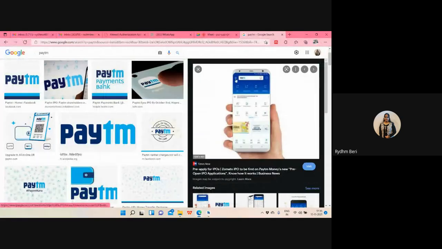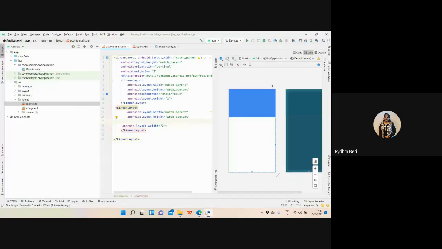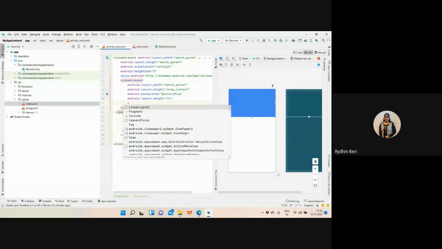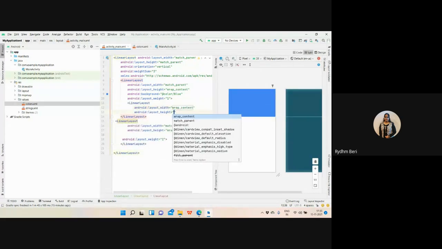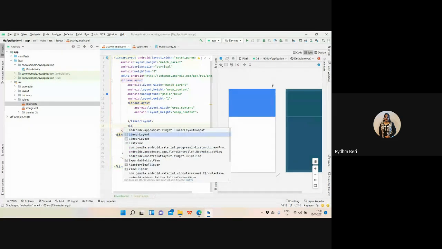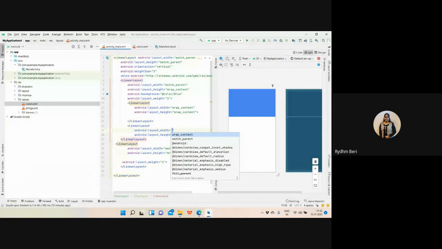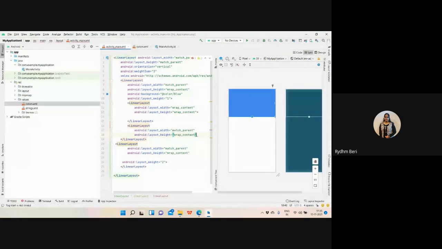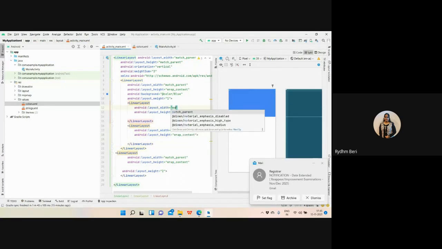Now, in this, we are dividing it into two rows. Here are two rows, in which the first is this row and the second is this row. So in this linear layout, we can have several components. It's having one linear layout whose width is match parent and height is wrap content. And again, I'm having a linear layout whose width is match parent and height is wrap content. And here I'm having match parent, right?